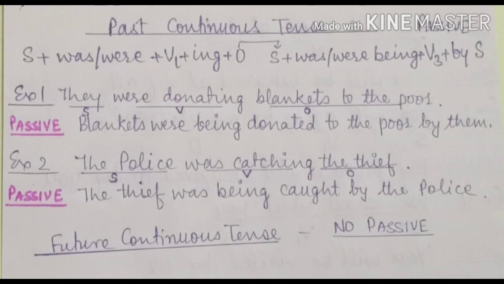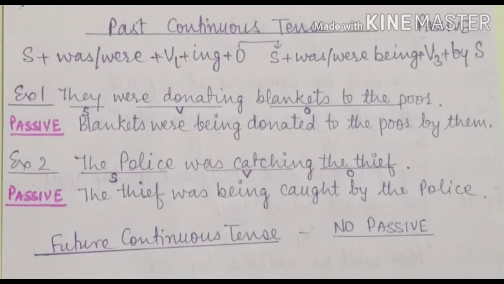As per rules, the object will be brought to the subject's place, was, were will be there, being will be used as I told you in the previous continuous tense, third form of verb plus by subject. First example is they were donating blankets to the poor. You can see the division of the sentence, subject, verb, object. Blankets were being donated to the poor by them.